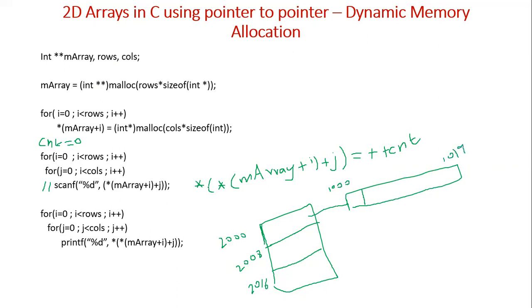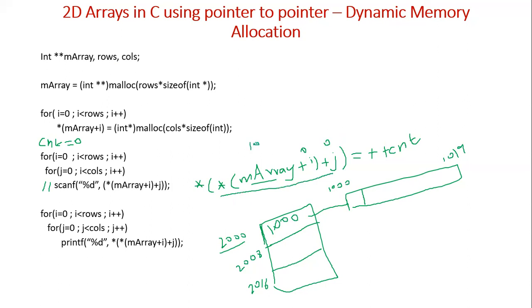Here we are using two stars. Why? Because m array is 2000. M array plus i, in the first iteration i is 0, so that is 2000. What is the value at 2000? 1000. The value at 2000 is 1000 plus j, and in the first iteration j is also 0. So 1000 plus 0 is 1000.